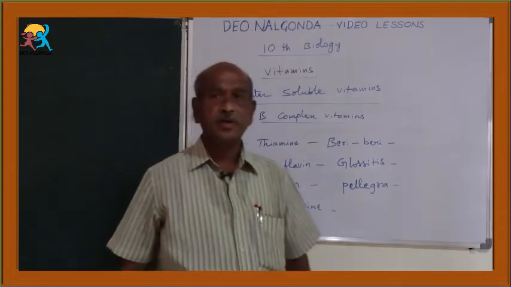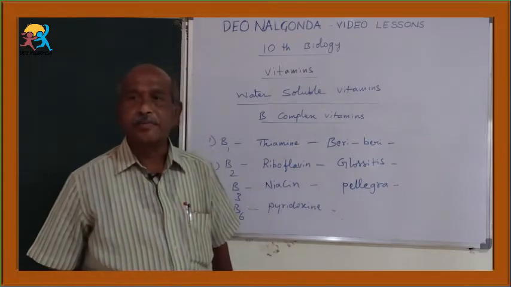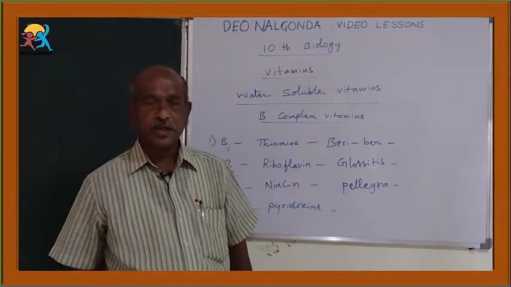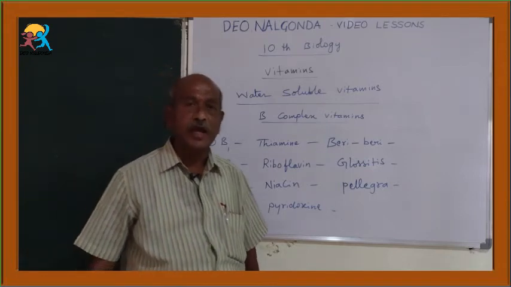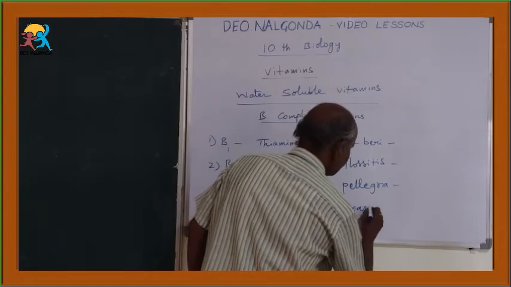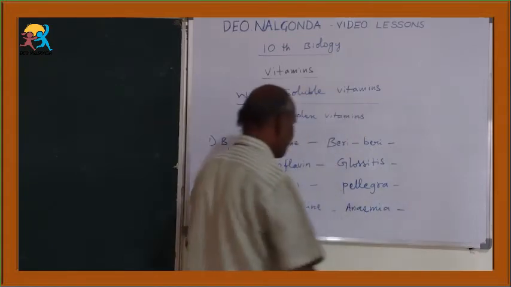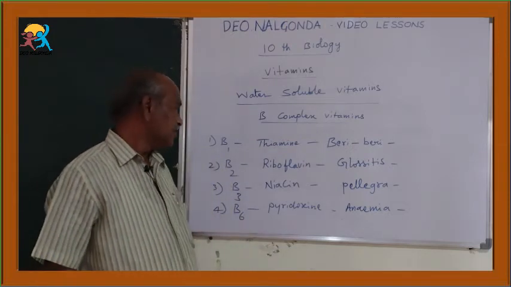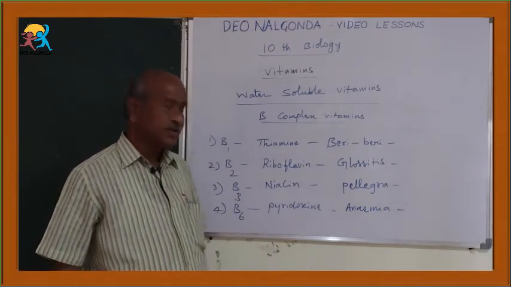B6 vitamin is chemically known as pyridoxine.